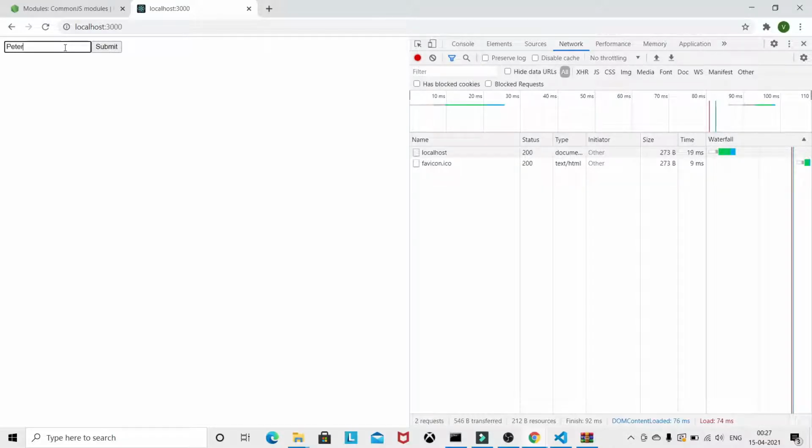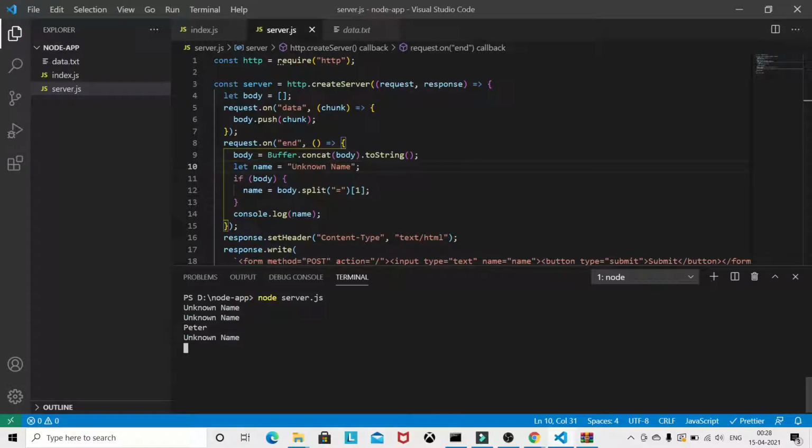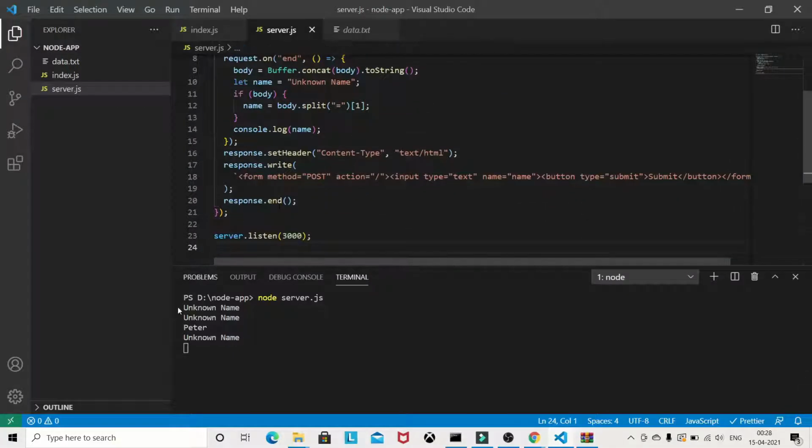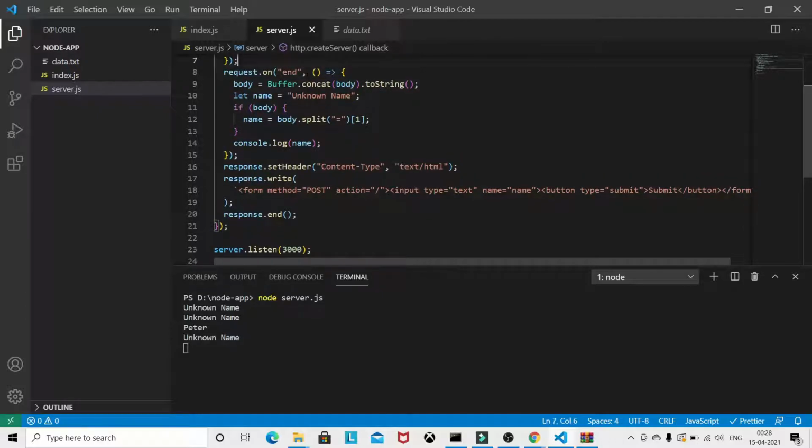So Peter, you can see we got Peter. But after getting Peter, we again get the unknown name, because we have to move this code inside this end method, since after submitting the form we have to get the response from the server.